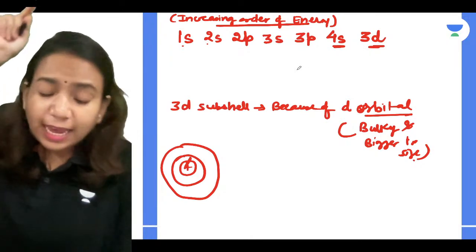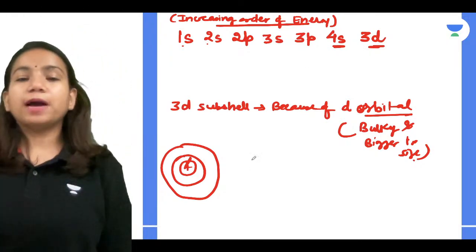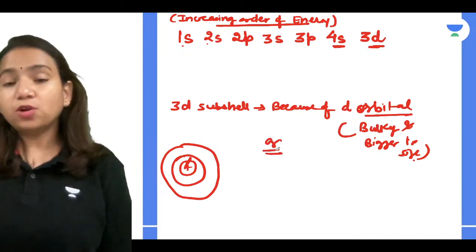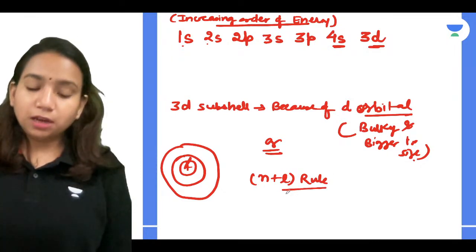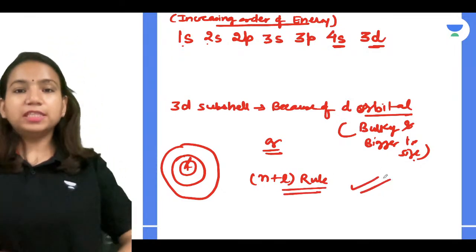Now this exact idea we will also get by a rule. We can relate it with the help of the n plus l rule, which we'll be learning with the help of quantum numbers in the next class.